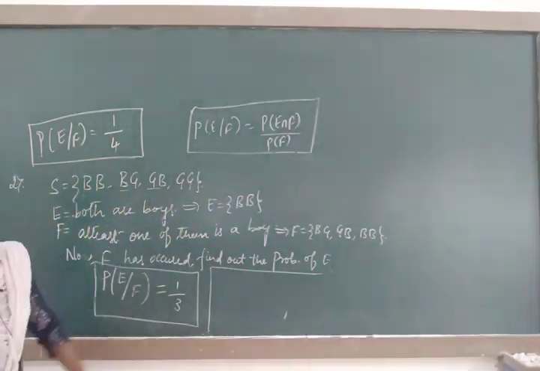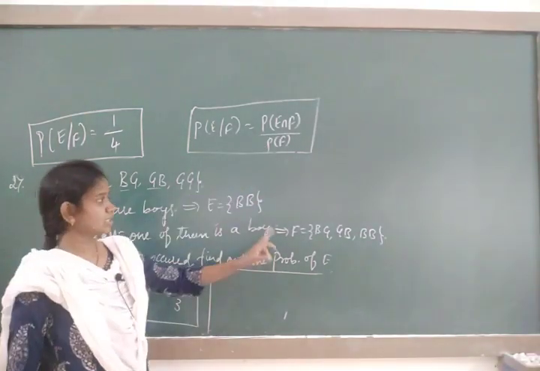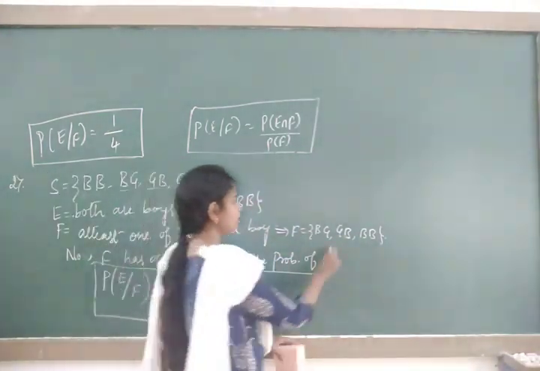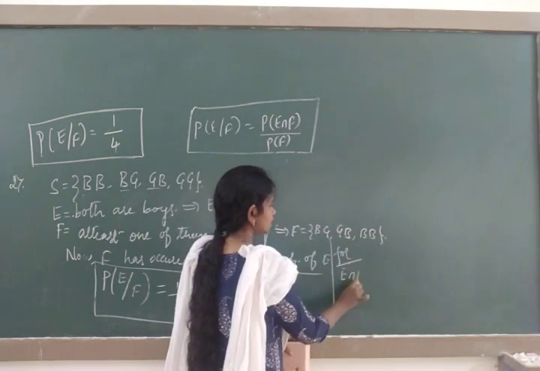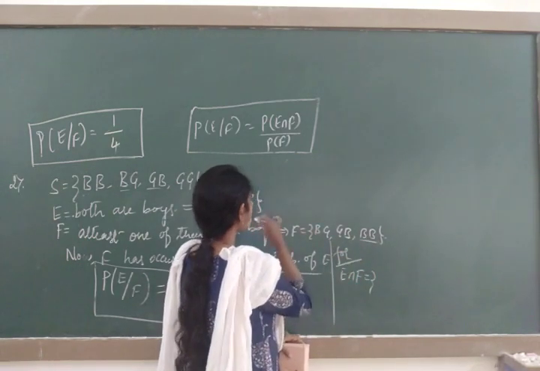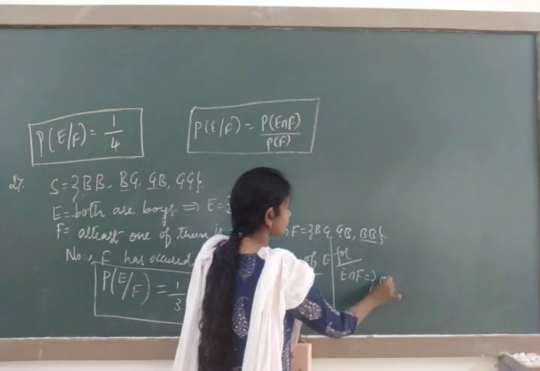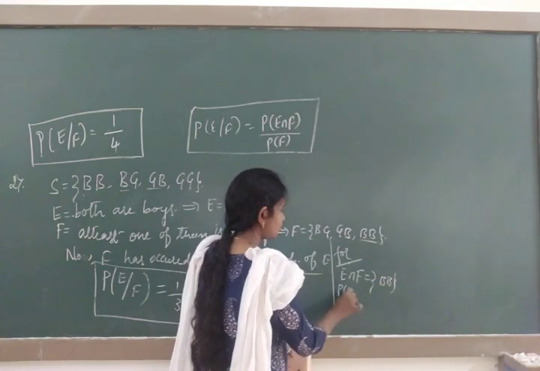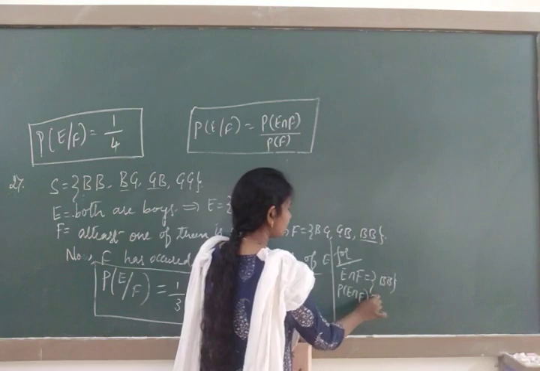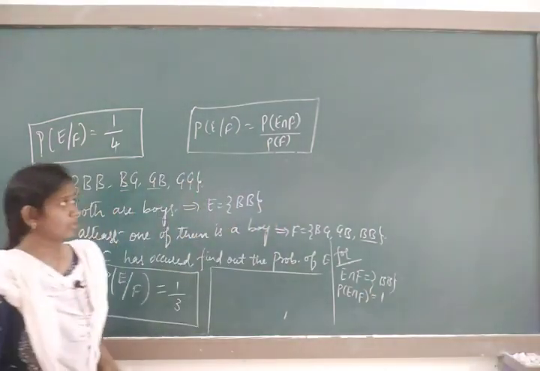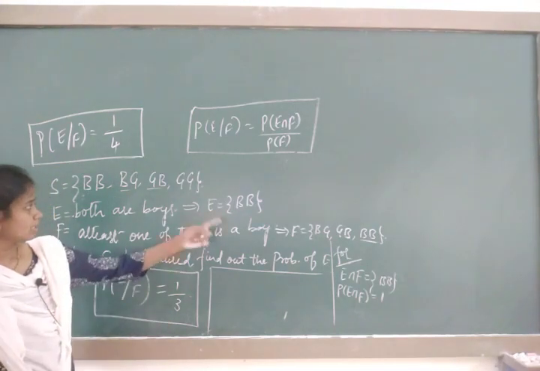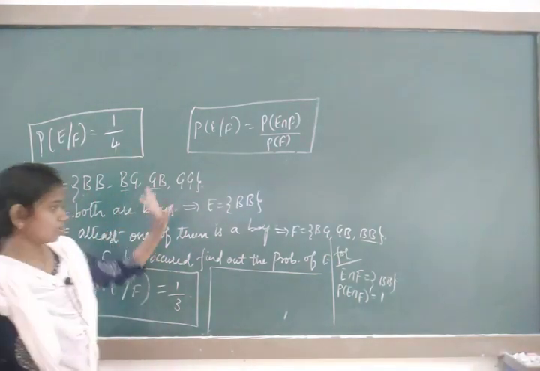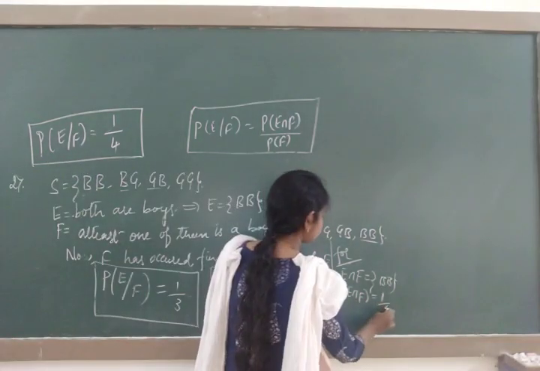So according to the formula, what do we need? E intersection F. We will write E intersection F here. According to the formula, E intersection F, the common is only BB. So what is the probability of E intersection F? Recall the formula of probability, N of E divided by N of S. N of S, how much are there? 1, 2, 3, 4. So it is 1 by 4.